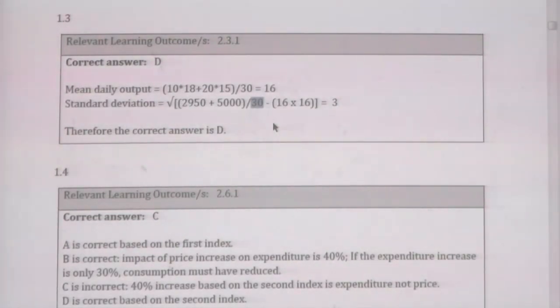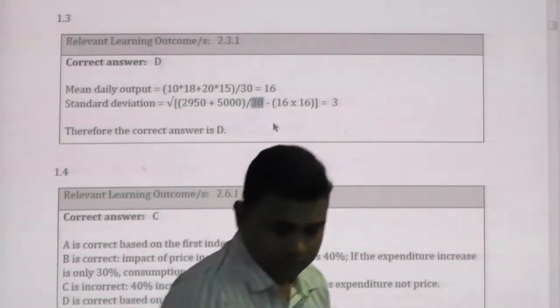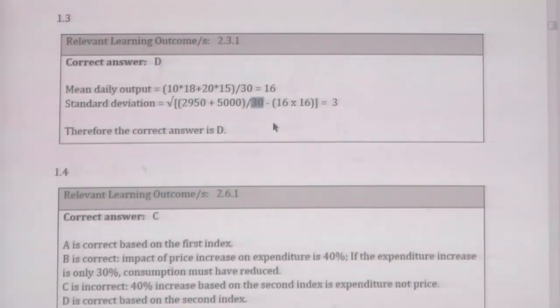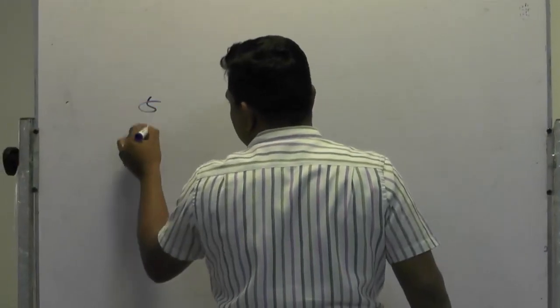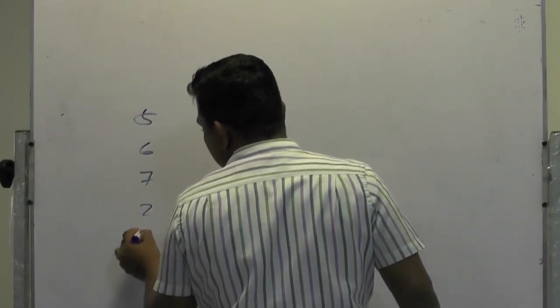Variance is x minus x bar. Got it? Can I explain on the board? I will explain with an example for your convenience. Say simple like this. You have numbers 5, 6, 7, 2, 3.